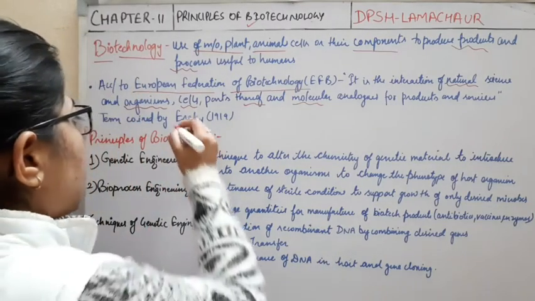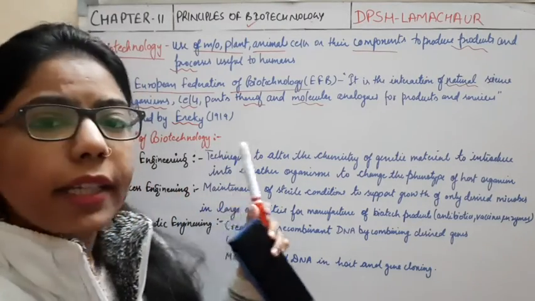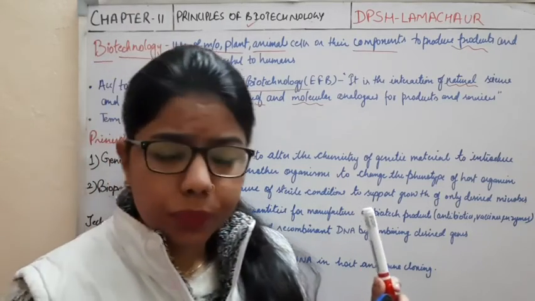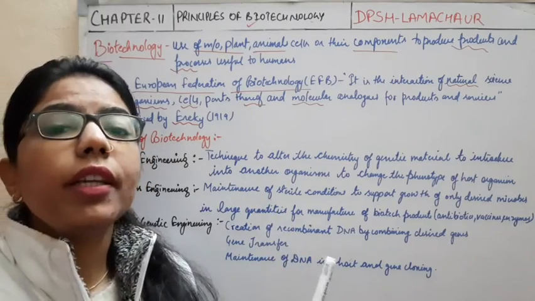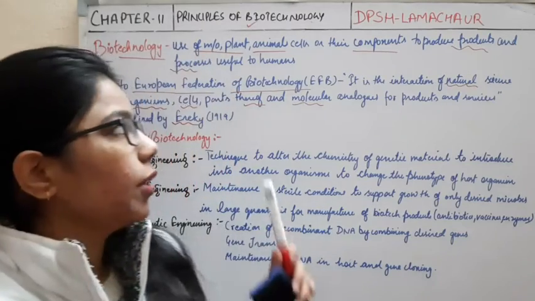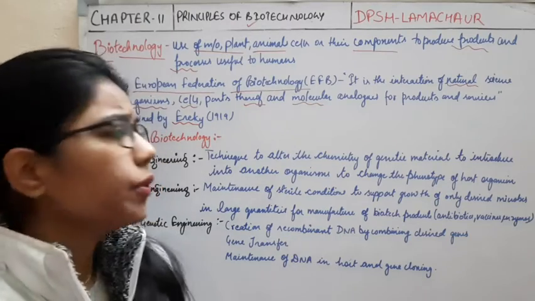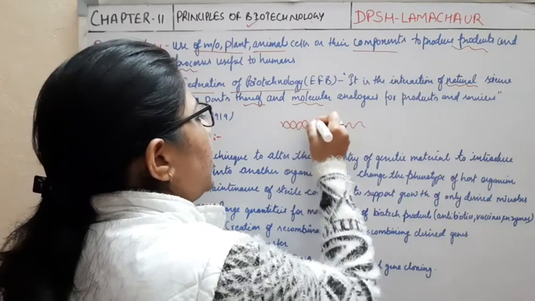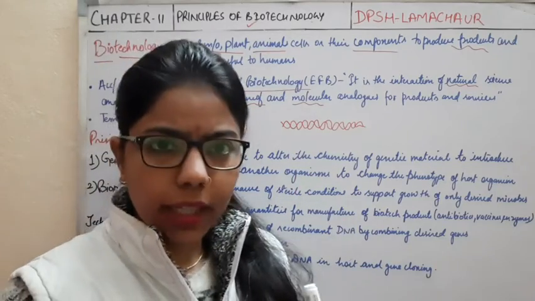Another important thing: this term was coined by Araki in 1990. That much information you must know about it. Now the question arises: when we talk about biotechnology, we say we are going to make a new product, using cells and living organisms. So what is the main focus? The genetic material. And the genetic material is DNA and RNA. Mostly we are taking the DNA.